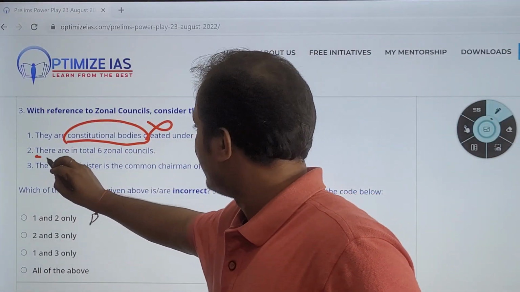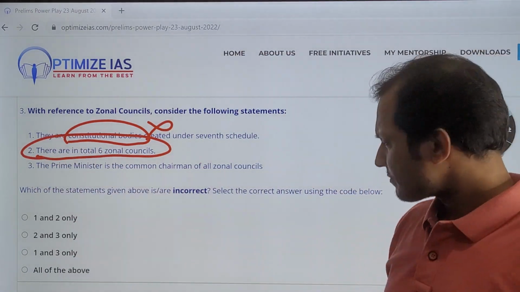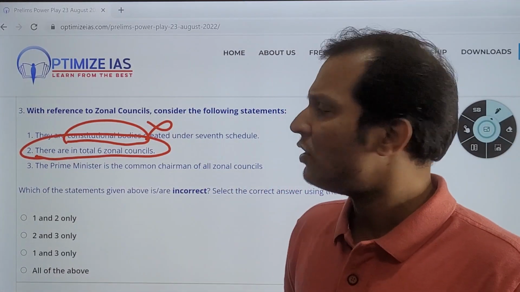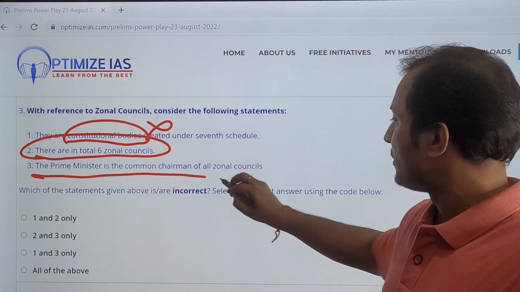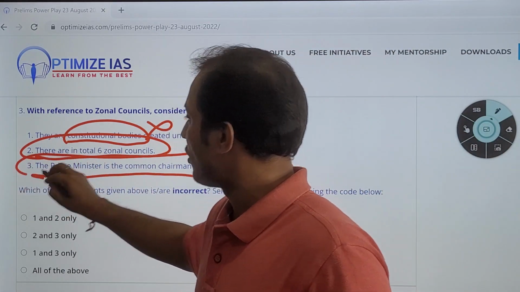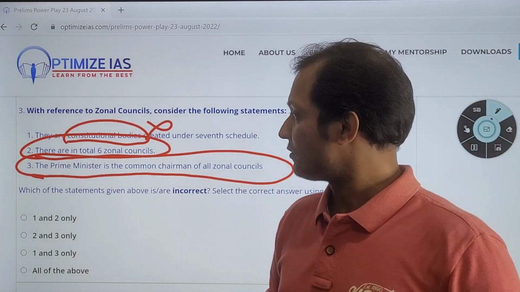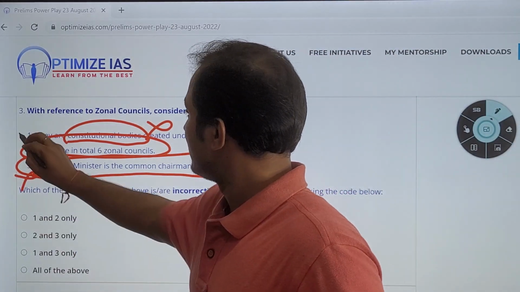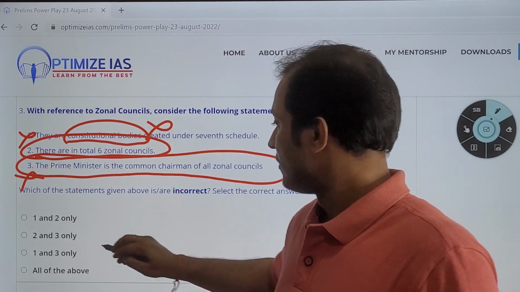There are in total 6 zonal councils. You might know this, you might not know; let us leave this. The Prime Minister is the common chairman of all the zonal councils. Obviously not, because it is the Home Minister who is the chairman. So this statement is incorrect. So we have 1 and 3 incorrect.